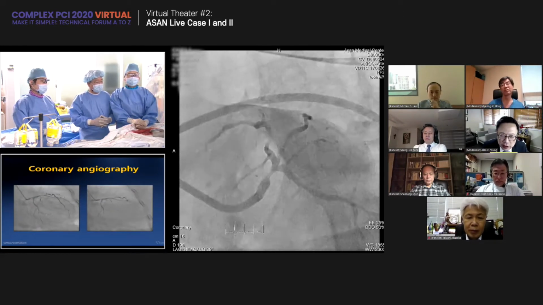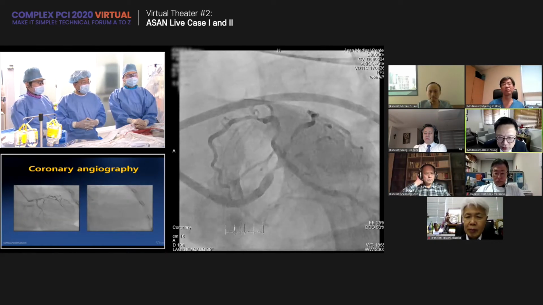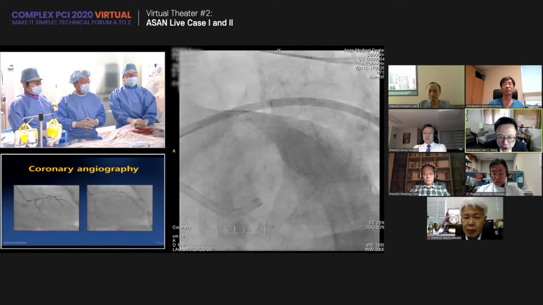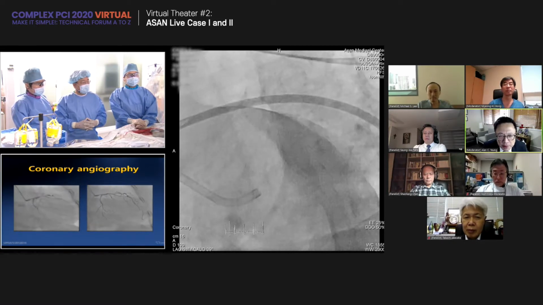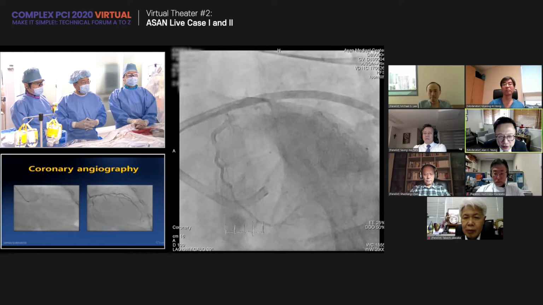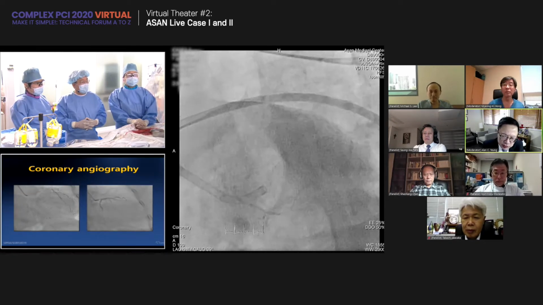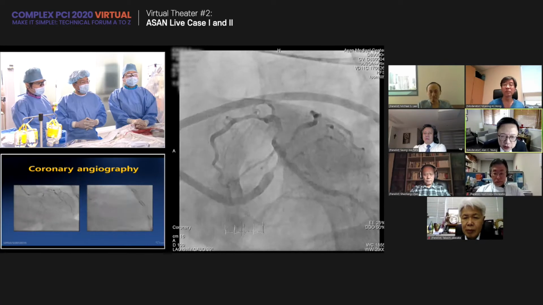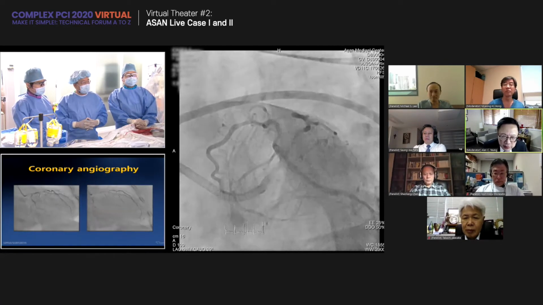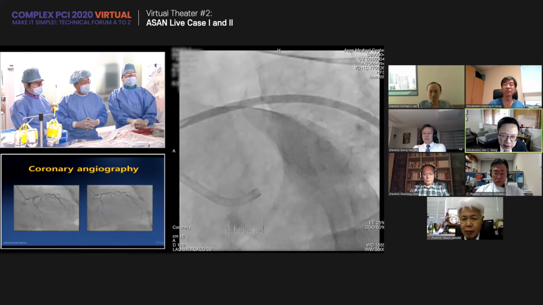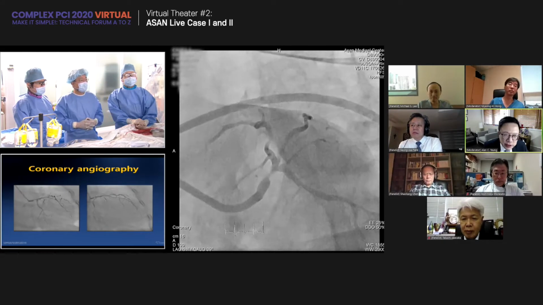Angiographically, the left main is tight, the high diagonal ramus-ish lesion looks like a fair lesion, and the LAD has a long lesion. The circumflex has some distal disease, a very small vessel. So the targets will be the high diagonal ramus, LAD, and left main. That's my first read, to see where the action is.